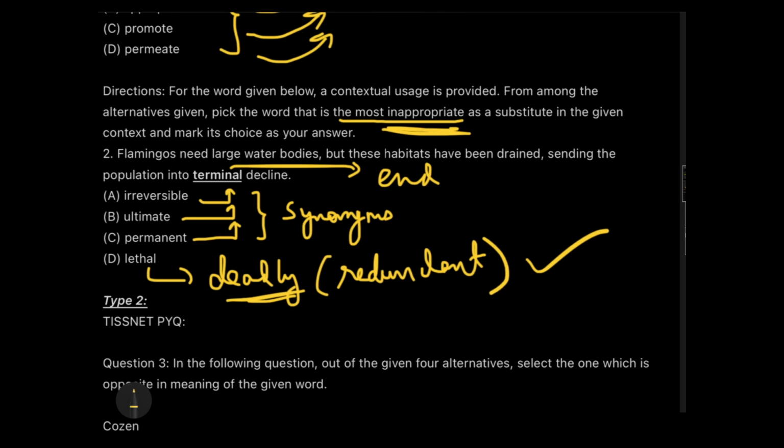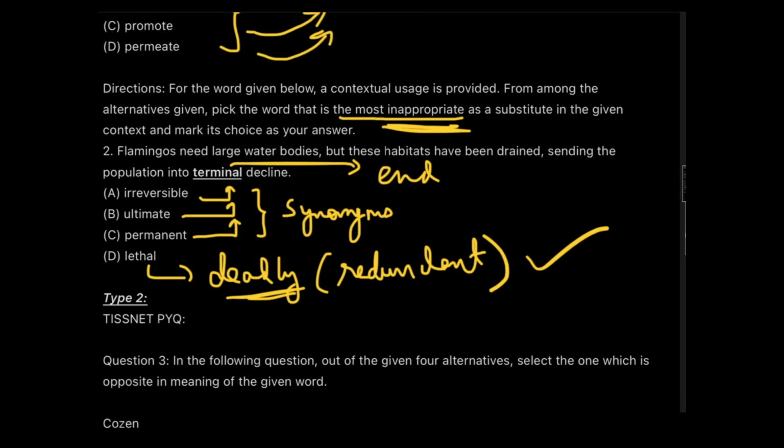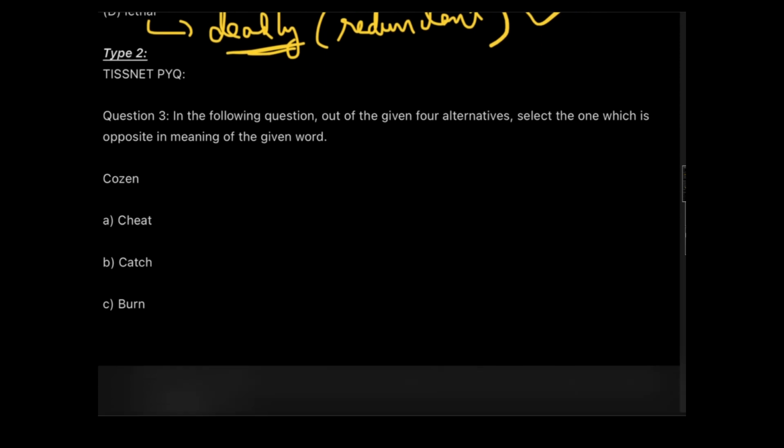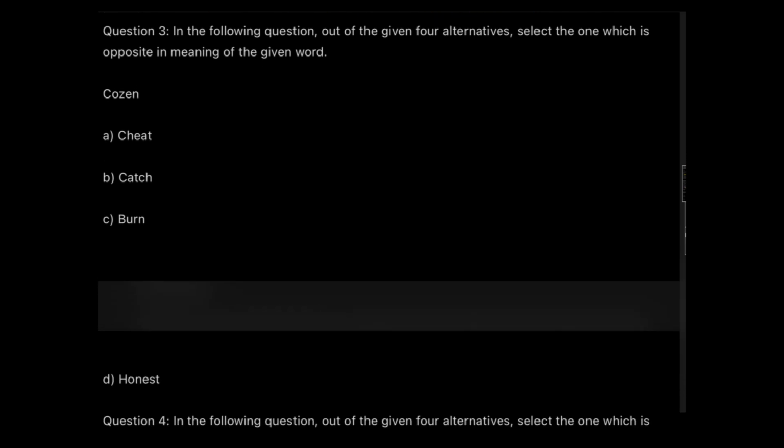All right. Now we'll come down to type 2 of questions in antonyms and synonyms, which is a direct question. You get a direct word and you're going to find out the meaning or the antonym for the following. And these are all the TISSNET questions which I'm going to take, and I'm going to apply a very wonderful rule for the people who have a lot of problem with vocabulary especially.